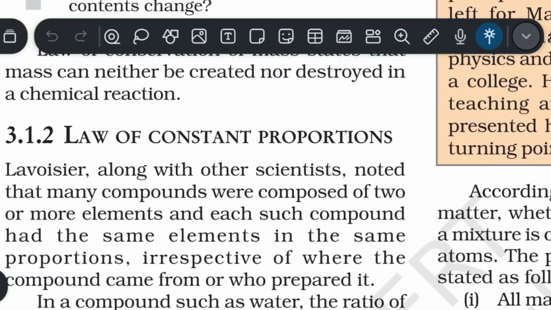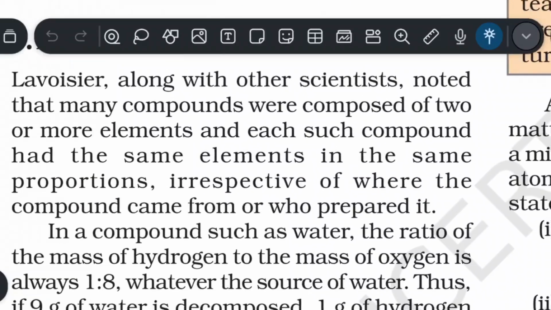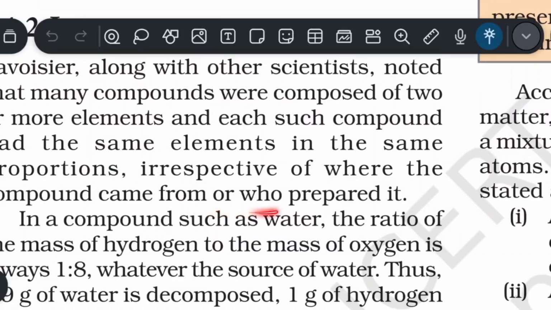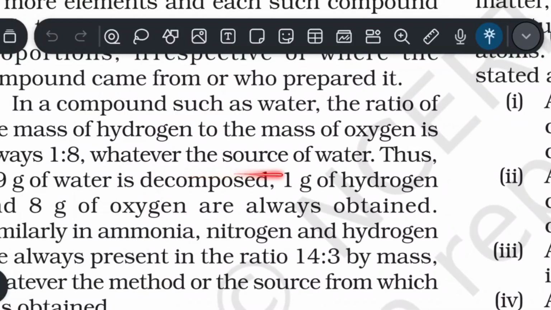Now 3.1.2 Law of Constant Proportion. Lavoisier, along with other scientists, noticed that many compounds were composed of two or more elements, and each such compound had the same elements in the same proportion, irrespective of where the compounds came from and who prepared them. In a compound such as water, the ratio of the mass of hydrogen to the mass of oxygen is always 1:8, whatever the source of water.